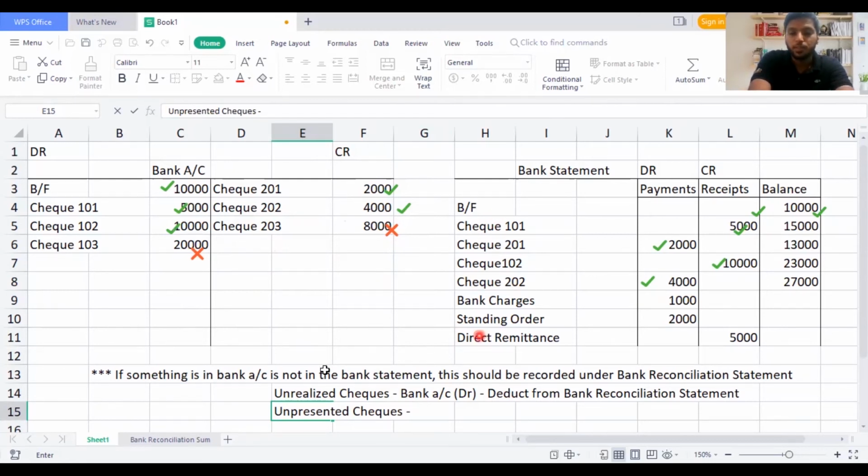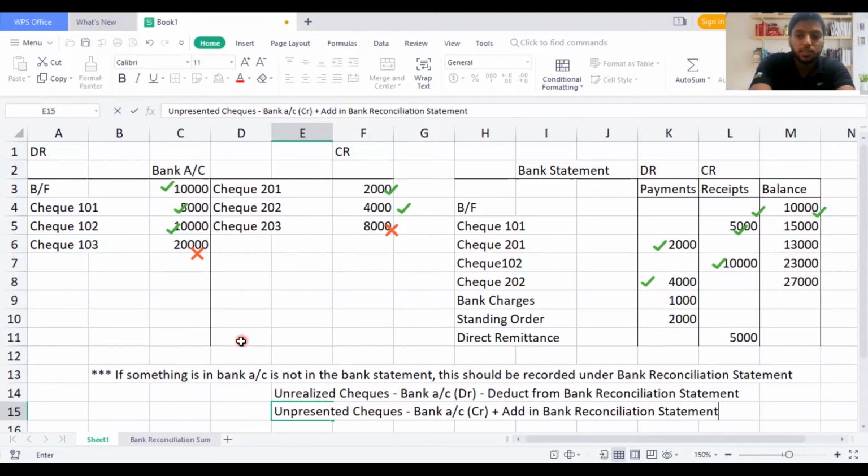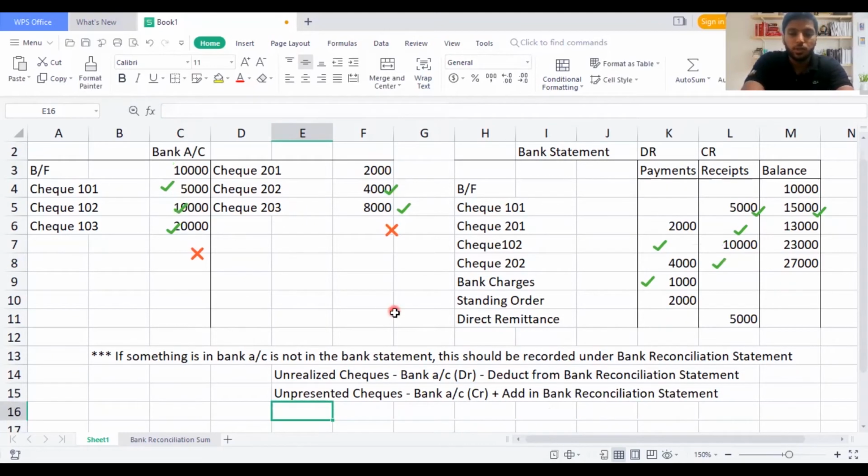So now unpresented checks, how do you write? We will write unpresented check under, again you can find it on the bank account on the credit side. You need to add it to the bank reconciliation statement. So I hope you guys understood this. Now, how do I present the bank reconciliation statement? I'll explain you in a while.